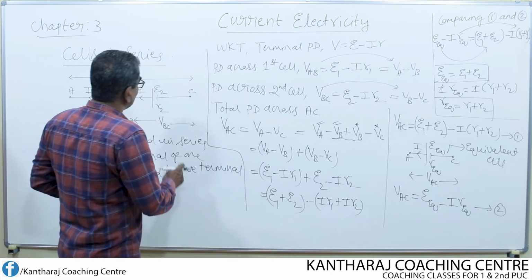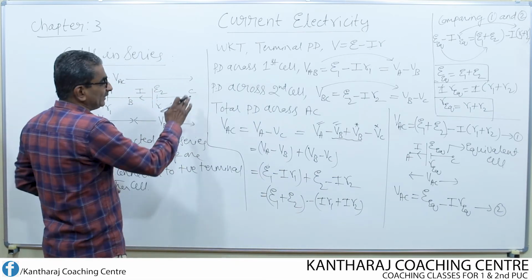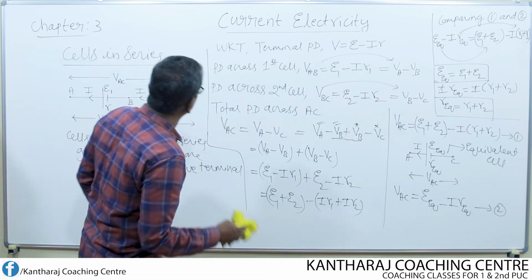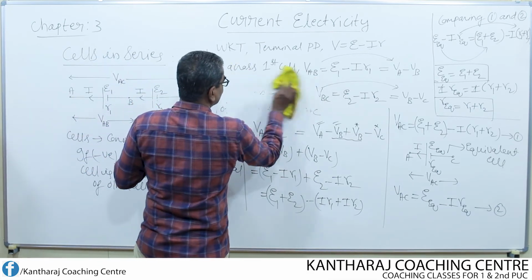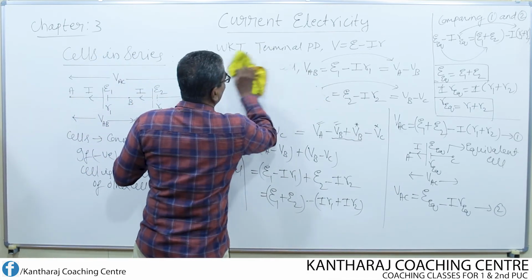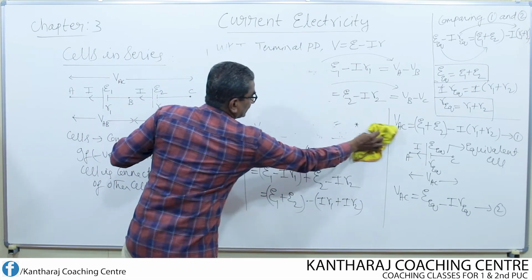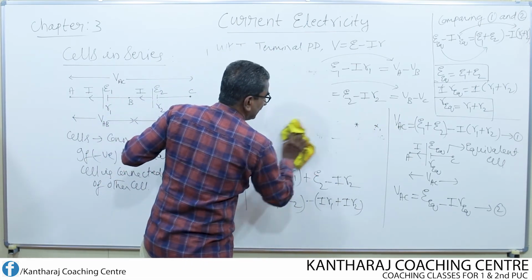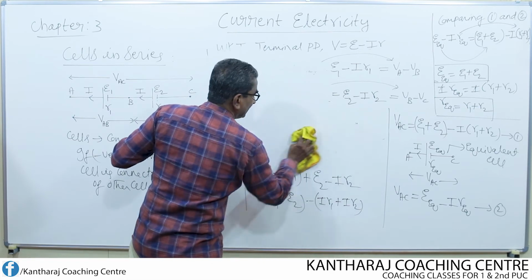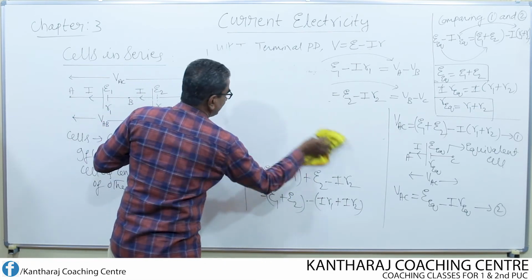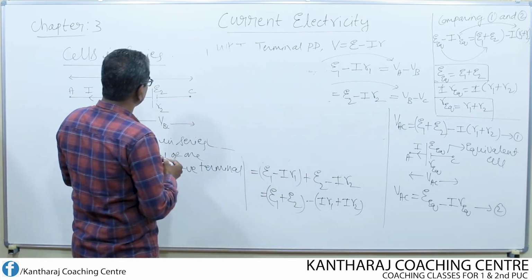Suppose instead of connecting two cells, n number of cells are connected in series. Let us consider now n number of cells. Then what will be the equivalent EMF and equivalent internal resistance? Let us see to it like this.